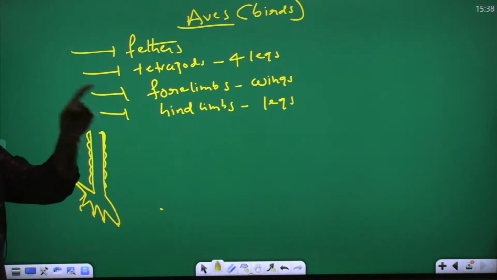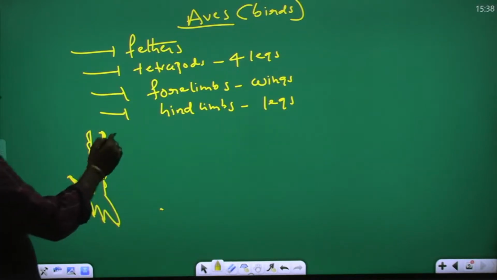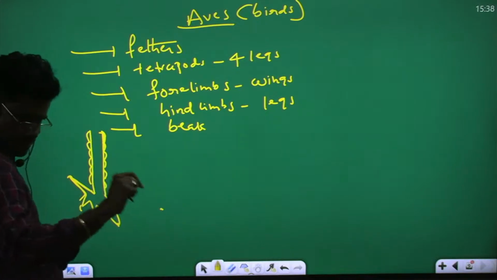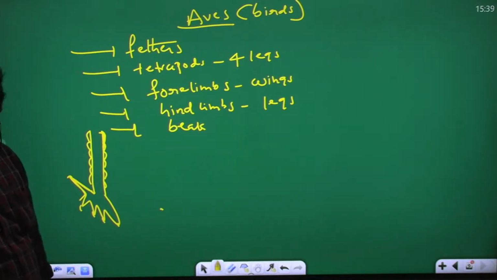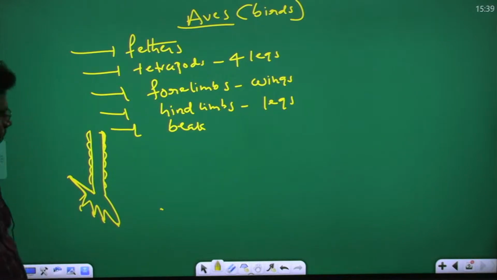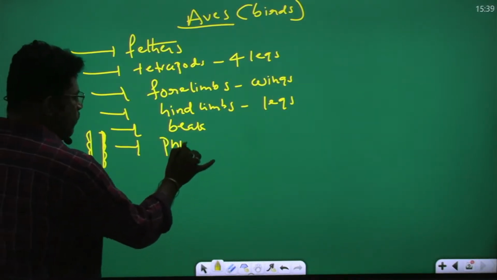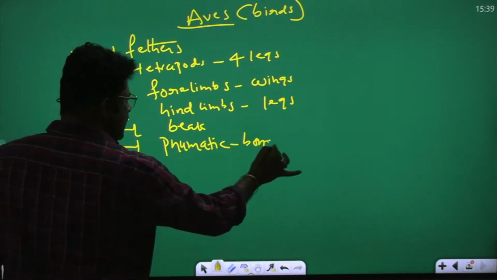So forelimbs are modified into wings. Hind limbs are modified into legs. They have what? Beak. Strong beak, for tearing food. Strong beak is present. You understand my point? Yes. These birds have what? Pneumatic bones. The birds have what? Pneumatic bones.